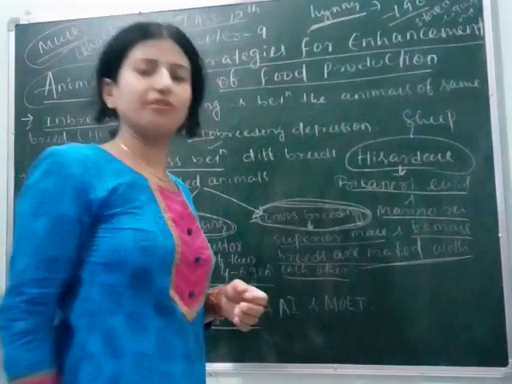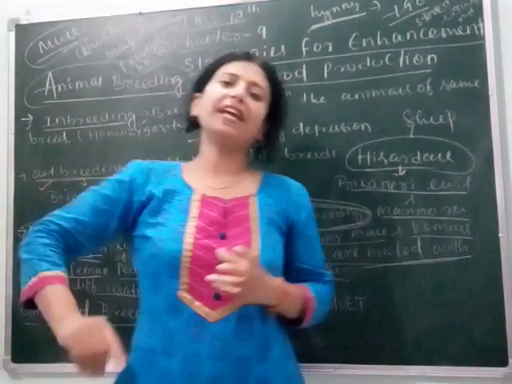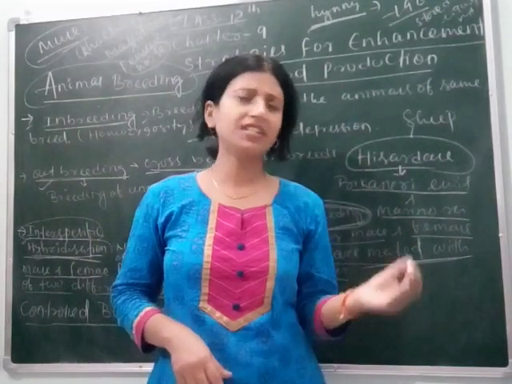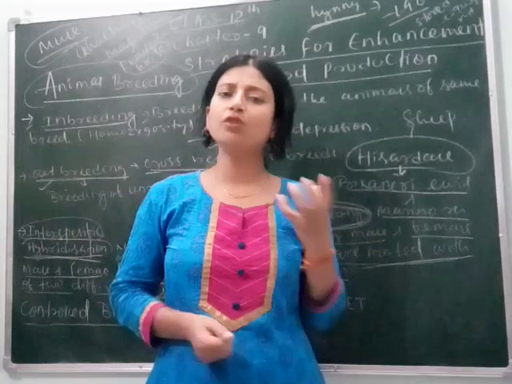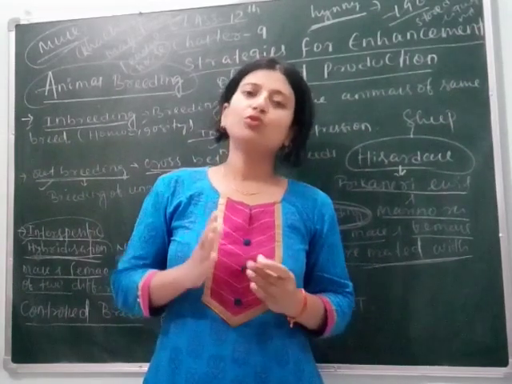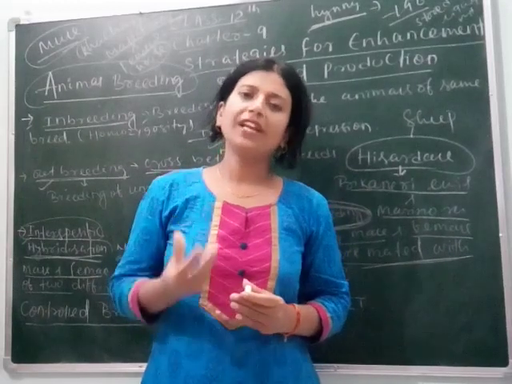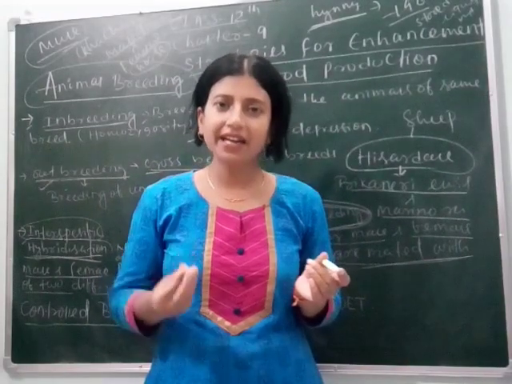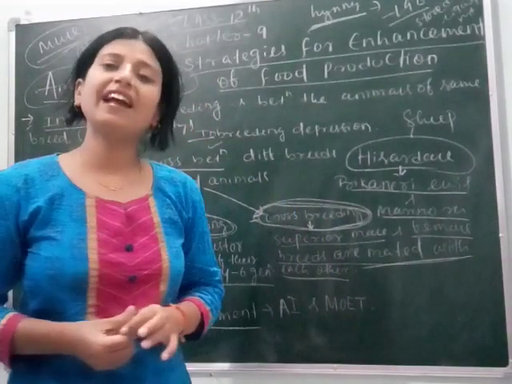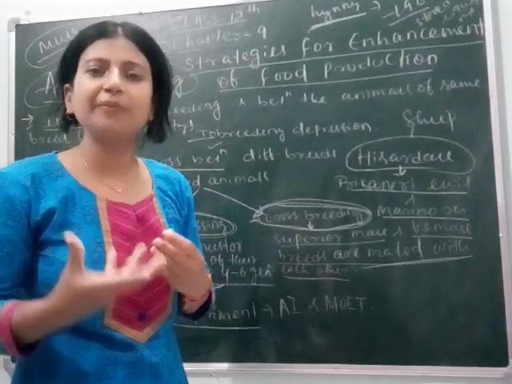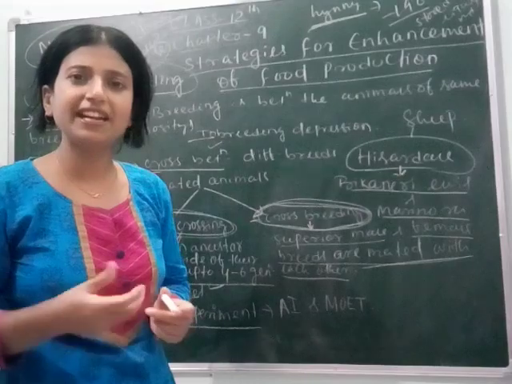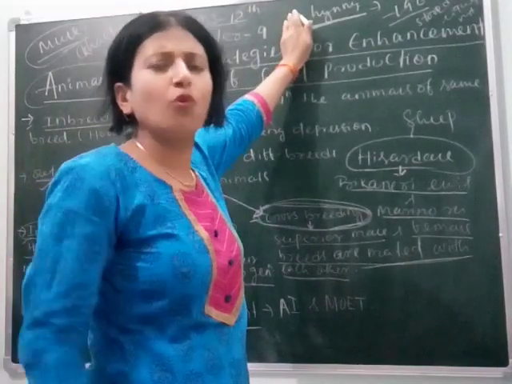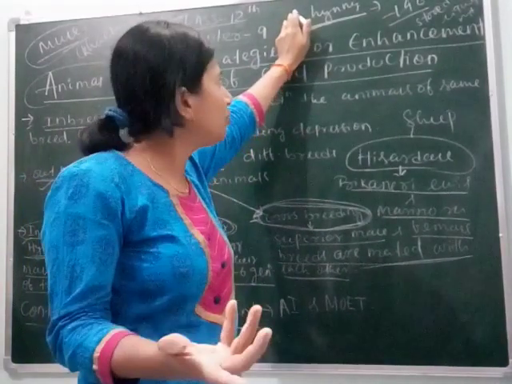Dear students, suppose we want to bring the sperm from an elite bull that is not present in India. We have to bring it from another country, or from a foreign country. It's impossible to bring that bull, so we can collect the sperm and, through cryopreservation, means storing the sperm collected from the elite bull in liquid nitrogen at -196 degrees Celsius, it can be brought and inseminated artificially through injections into the female body, and at a time we are able to create many bulls or cows.